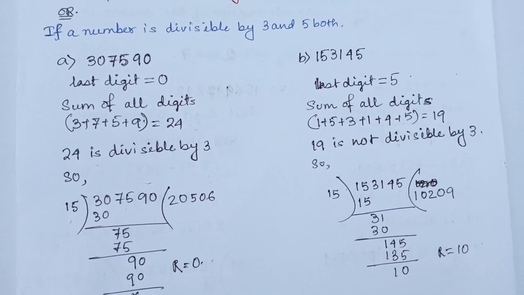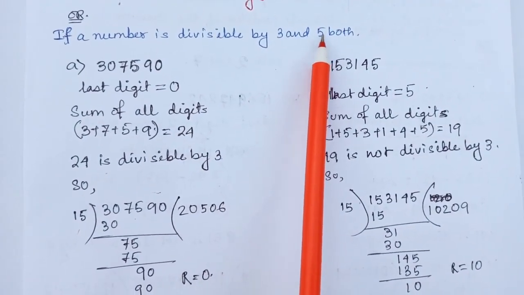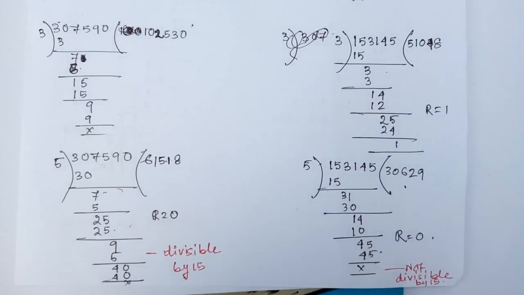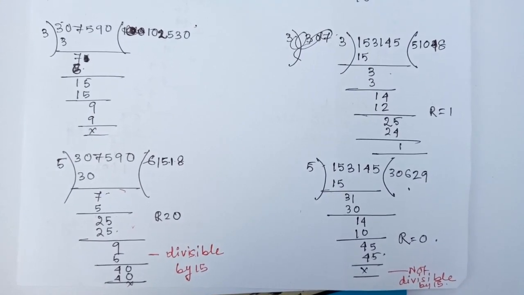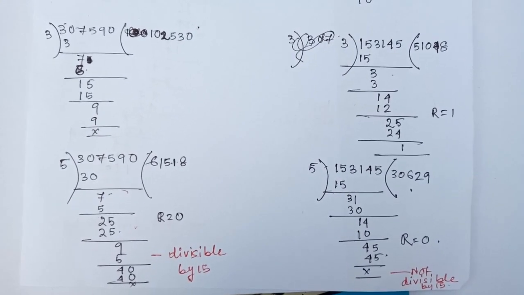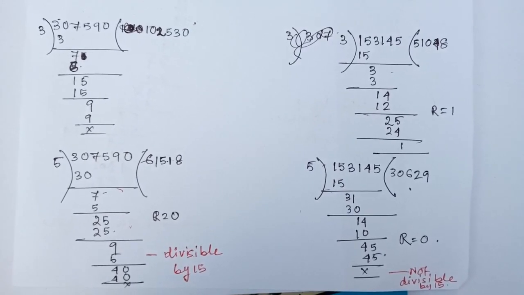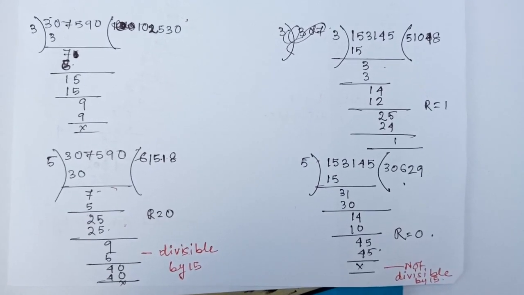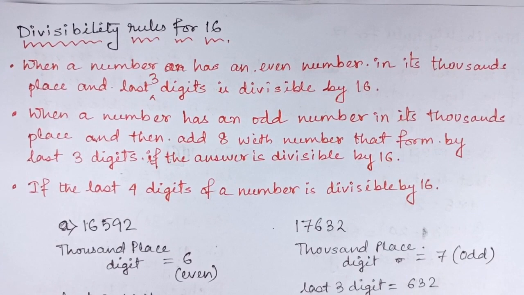Now check the second divisibility rule, that is divisible by 3 and 5 both. Okay? So 307590 is divisible by both 3 and 5 and also divisible by 15. But 153145 is divisible by 5 but not divisible by 3, so the number is not divisible by 15. Okay? Now come to the divisibility rules for 16.